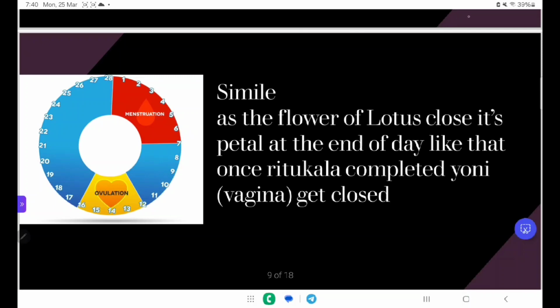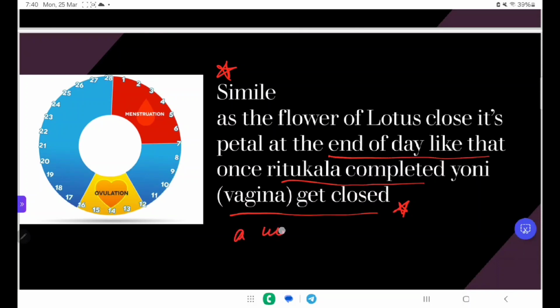And our Acharya gave a simile for this: as the lotus flower closes its petals at the end of the day, like that once the Ritu Kala is completed, the yoni or vagina gets closed, and after the Ritu Kala is closed, a woman can't conceive.